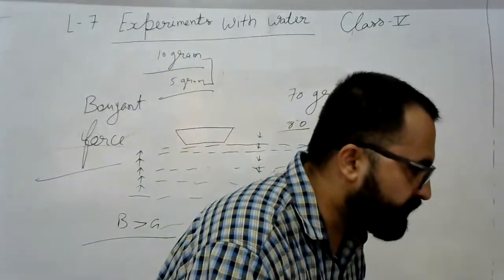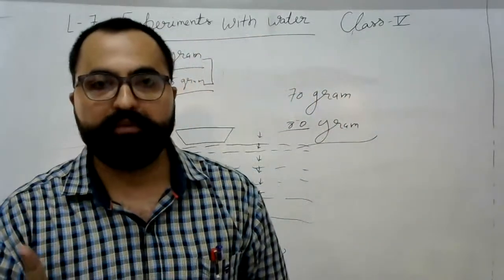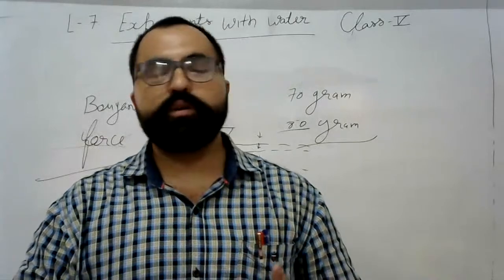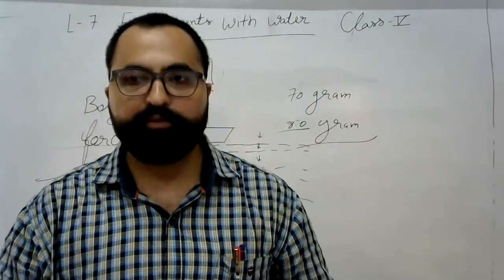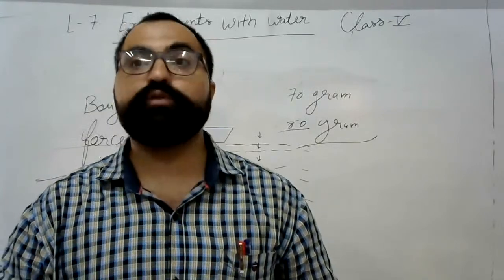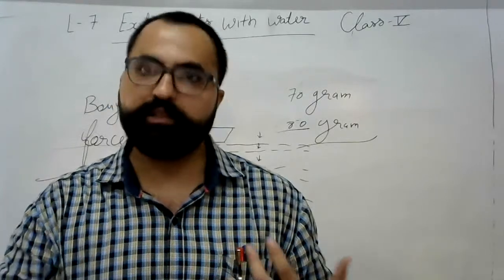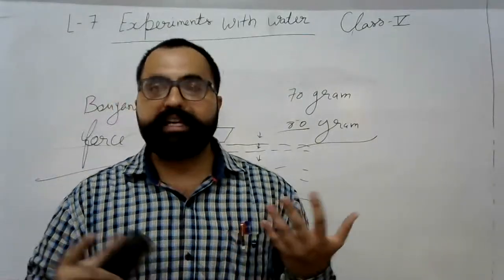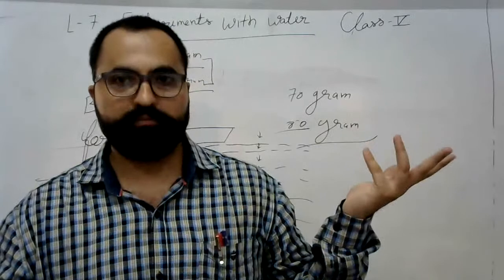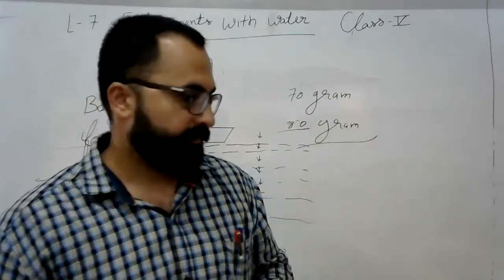Sir, all types of water are the same. No beta, all types of water are not the same. All the oceans and sea water is salty. That is different from the water we drink. And the Dead Sea water is different from the other one, because the Dead Sea is the saltiest of all.